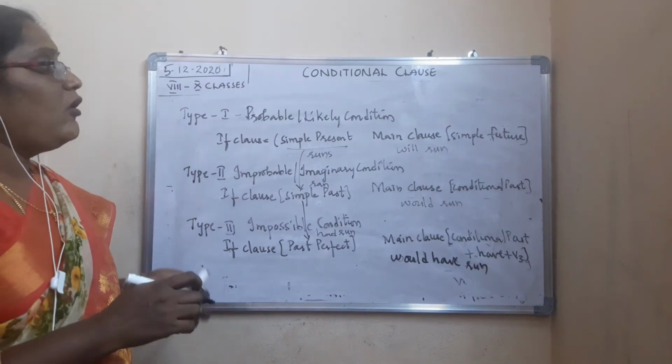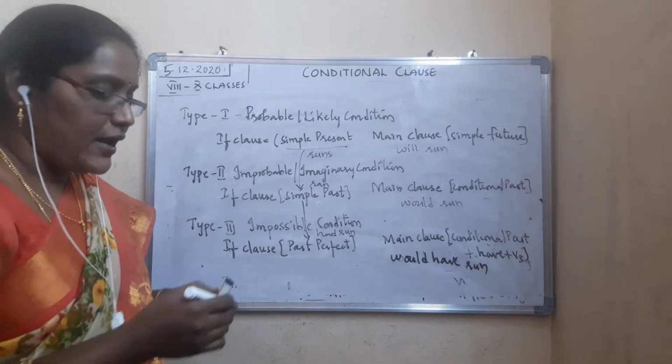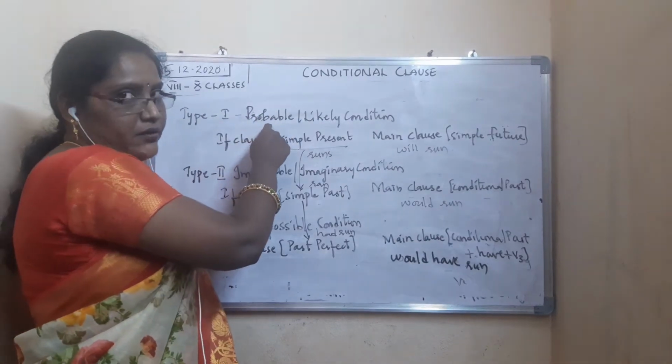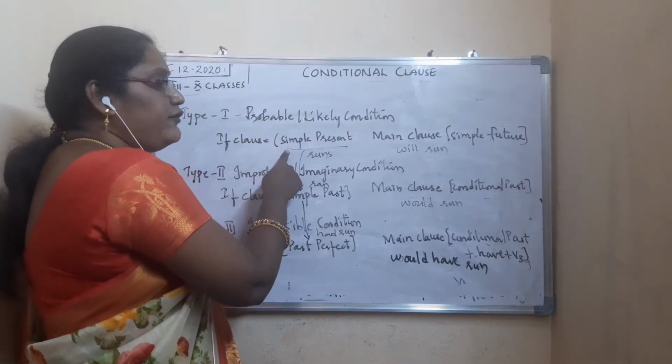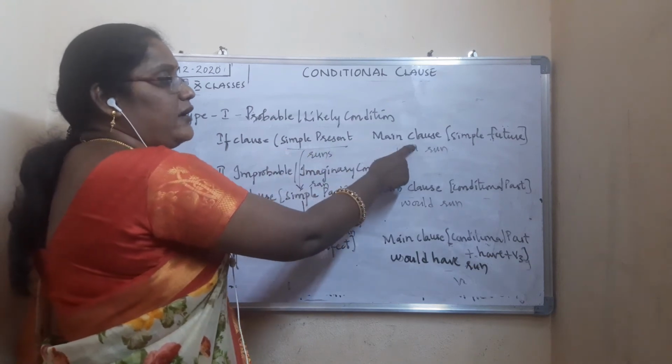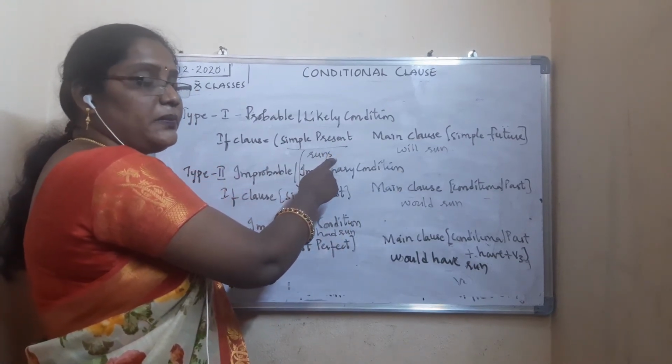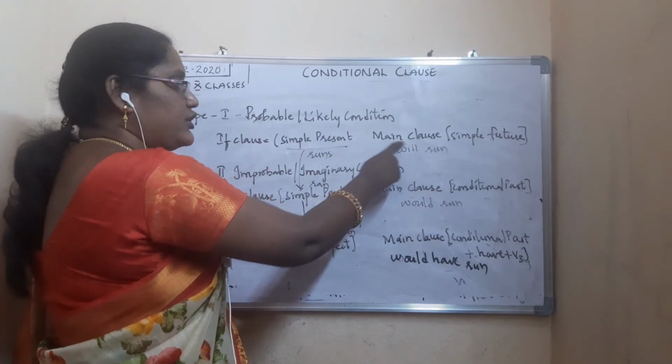Type 1, probable or likely condition, which is likely to happen. Chances are there. It happens in type 1. So, in type 1, if clause will be simple present tense and main clause will be simple future. In type 1, if clause will be in simple present, main clause will be in simple future tense.